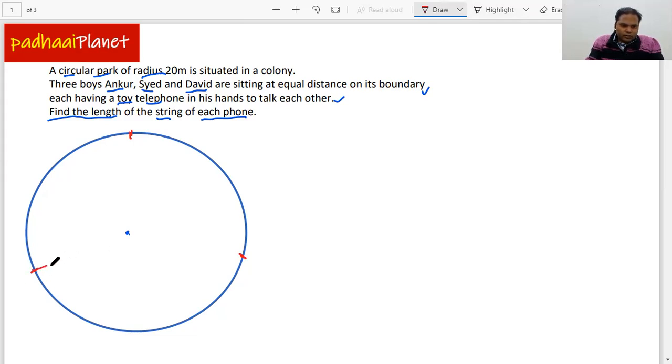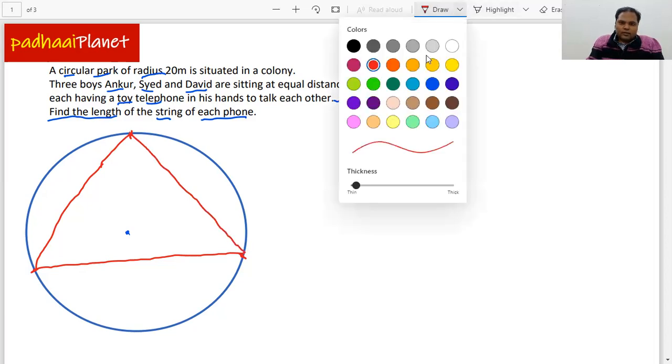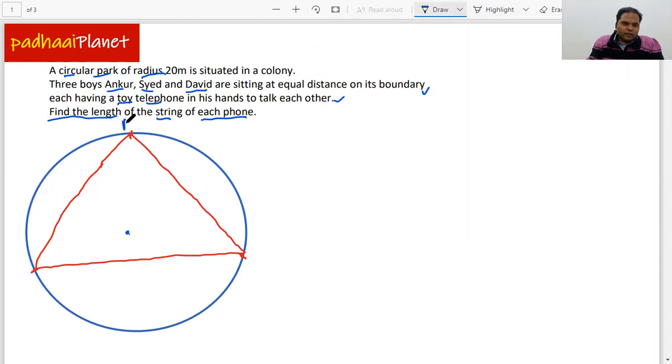It's also given in the question that the distance between the three of them is equal. So if I connect like this, and similarly connect these two also, let's name them A for Ankur, S for Syed, and D for David.